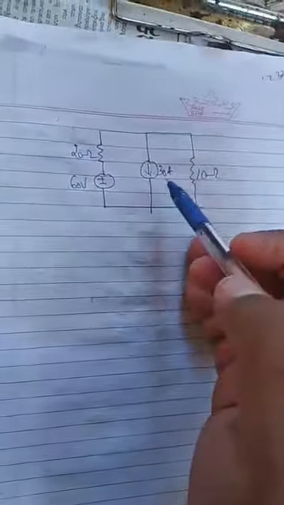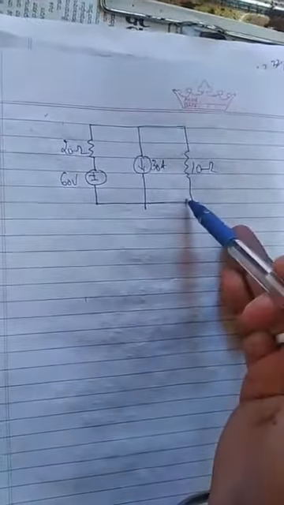If you solve the problem according to the procedure, what happens? You will short circuit this. First we have to identify the load resistor. After identifying the load resistor, the load resistor is 10 ohm because we have to find across this only, which it has given in the problem. So 10 ohm is your load resistor.